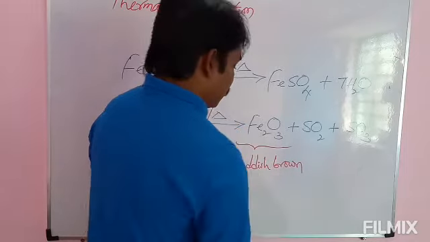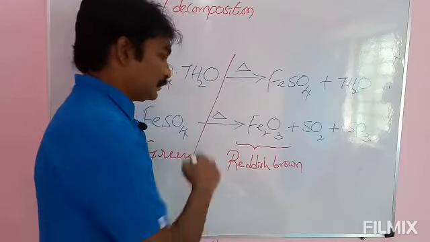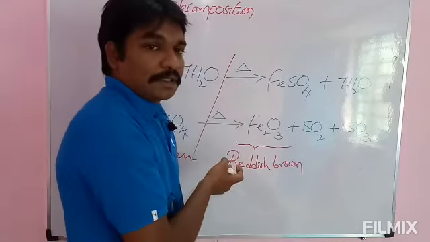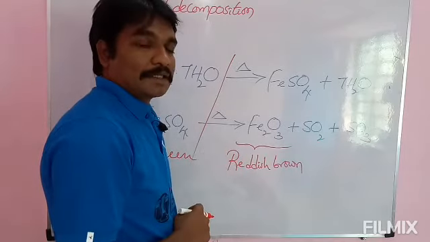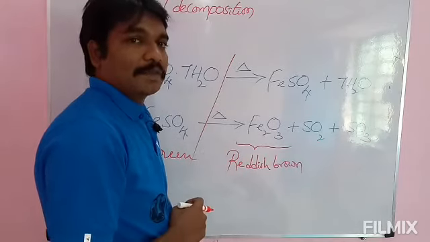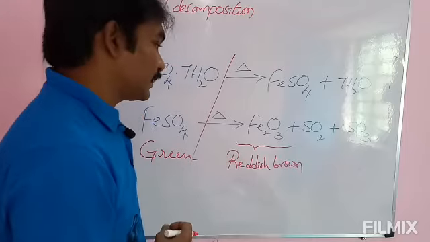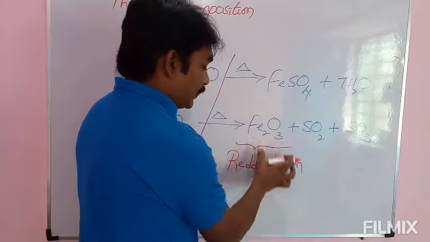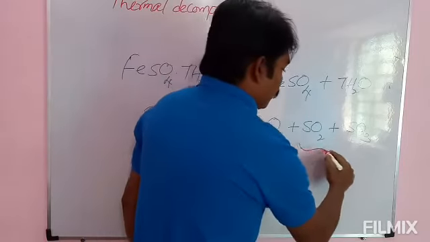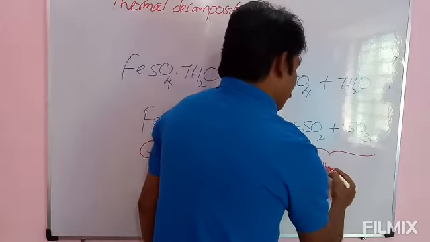Reddish brown is the rust color, because Fe2O3, ferric oxide, is nothing but rust along with a few molecules of water. The color of ferric oxide and the odor of these 2 gases are important.